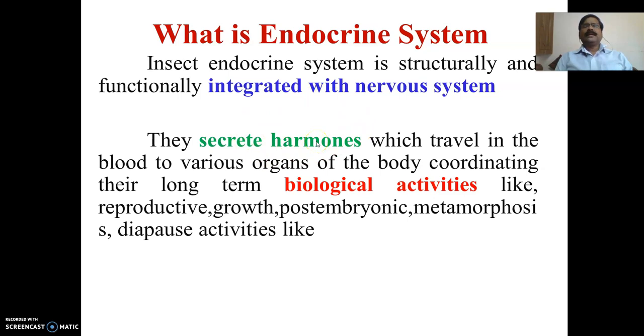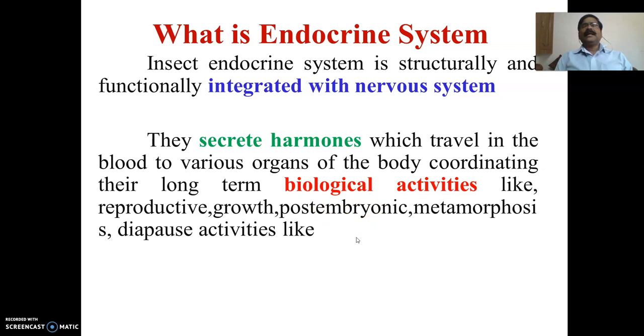These hormones are not released outside the body of the insect. The hormones secreted by the endocrine system travel in the blood, and through the blood they enter different organs of the body and influence various biological activities like reproduction, growth, post-embryonic development, metamorphosis, diapause, etc. So the endocrine system produces hormones which enter the blood, and through the blood they enter different organs and influence various biological activities. This is known as the endocrine system.